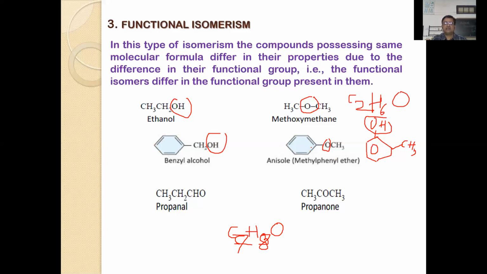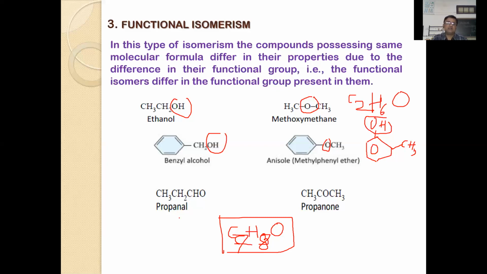Similarly here also, 5 from the ring and 3 from here. And here 4 from the ring and 4 from this. Totally C7H8O is the molecular formula for these 3 compounds. But their functional groups are different, hence they are called functional isomers.